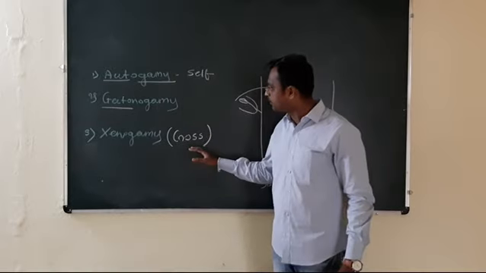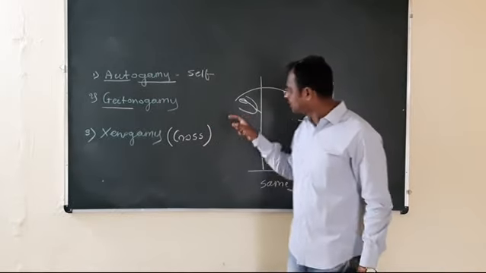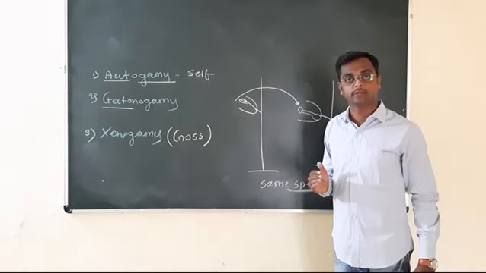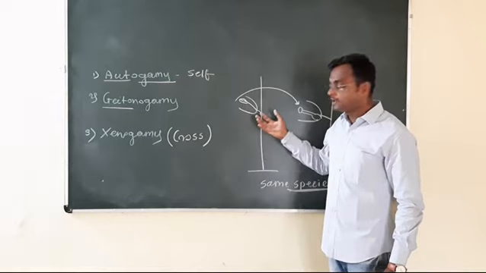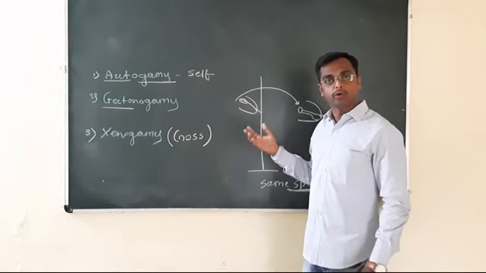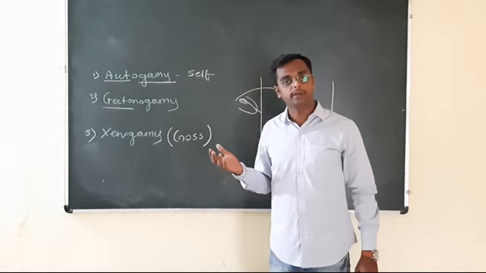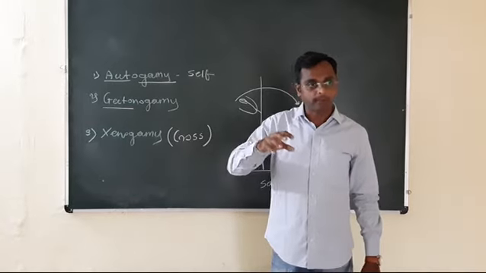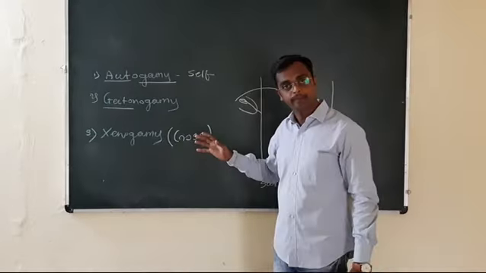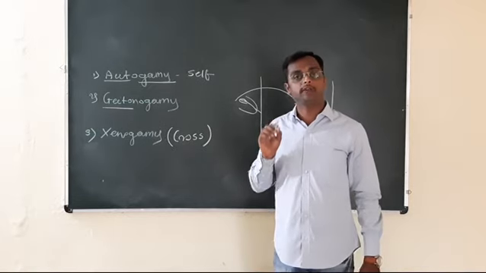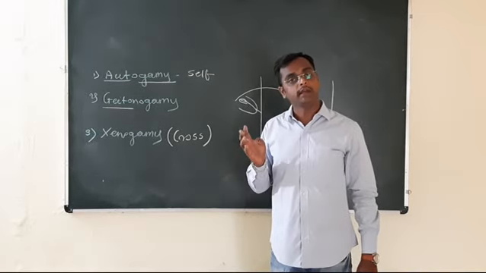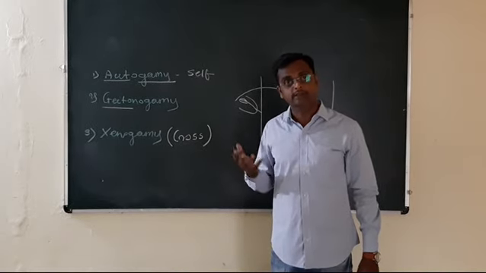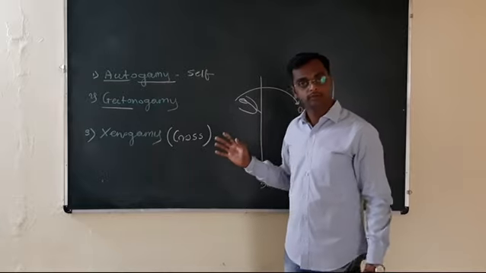And in such types of pollination, the very important thing for this transfer, the agents involved, are called pollinating agents, as we have already studied. These pollinating agents are grouped under two categories. Abiotic means physical factors, non-living things like wind. By the agency of wind or water, the pollen grains are transferred. And biotic agents means living things. Biotic agents involve insects, birds, snakes, and bats also. Understood? Thank you.